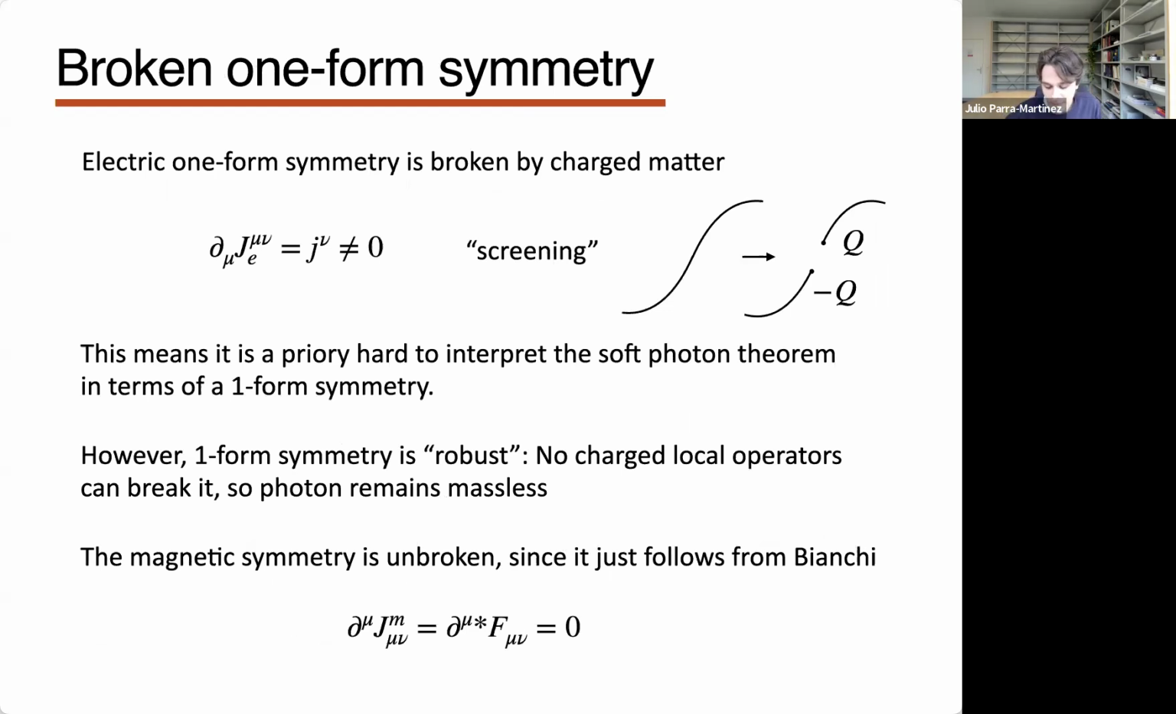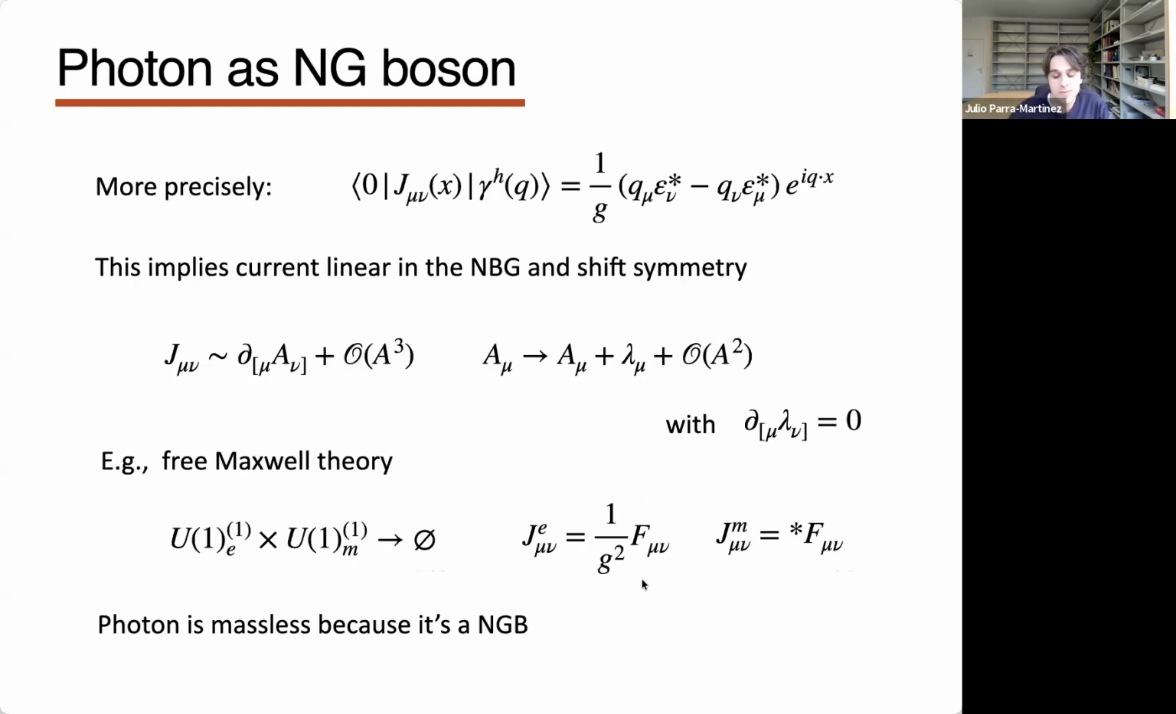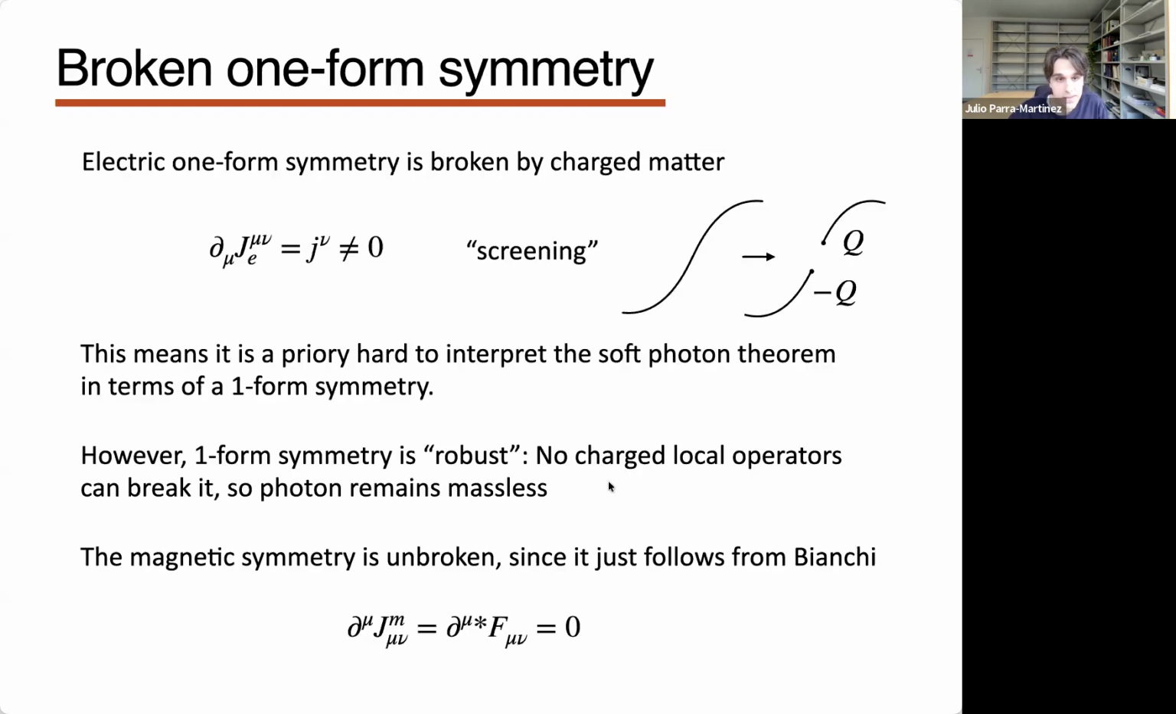However, there's an issue, because now we want to understand the soft photon theorem using this language. Once we add charged matter, these one-form symmetries break. For instance, I told you that the electric one-form symmetry of Maxwell has the field strength as its current. If I now have charged matter, this is not conserved. There's the electromagnetic current that appears on the right-hand side, which is not zero.